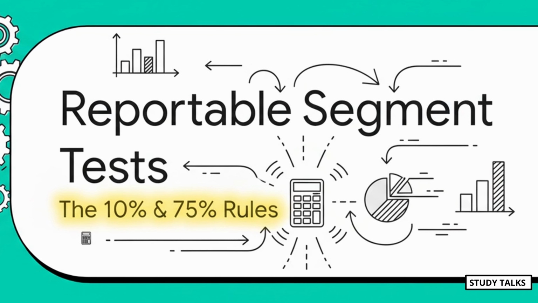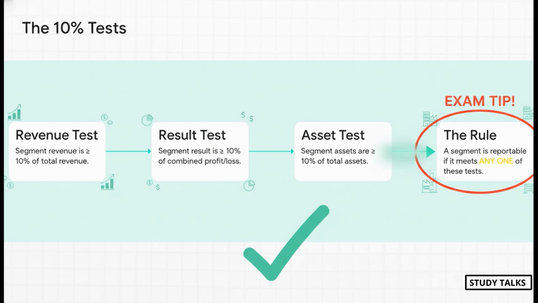Let's get into the reportable segment tests. So, there are 3 main tests, all based on a 10% rule. We have a revenue test, a results test, and an asset test. Now here's the most important rule of all. A segment is considered reportable if it meets any one of these tests. I'll say it again, just one, not all three. Pass any single test and it's in.